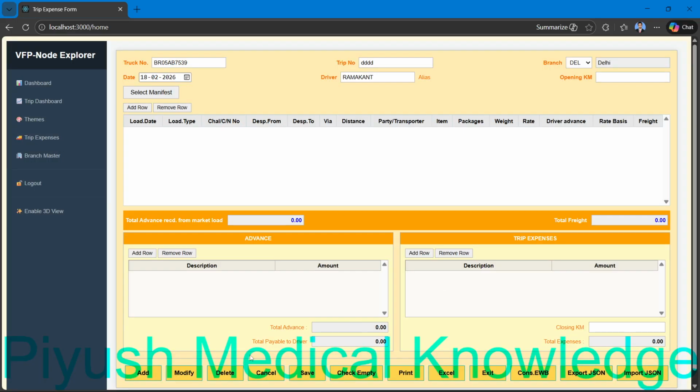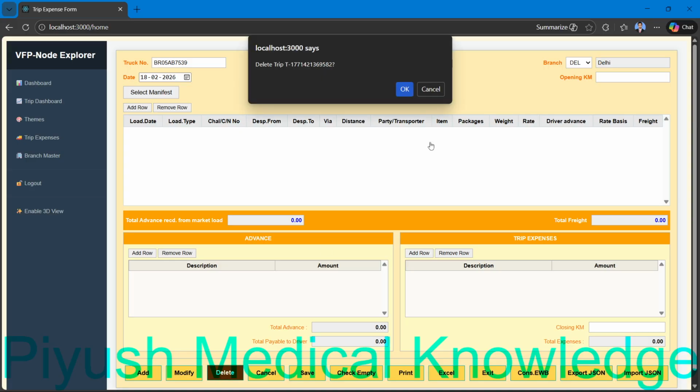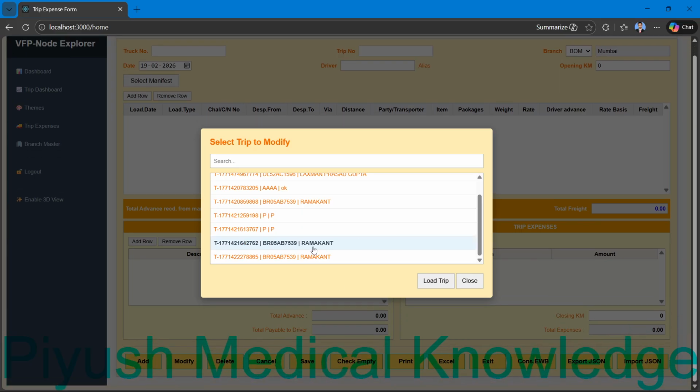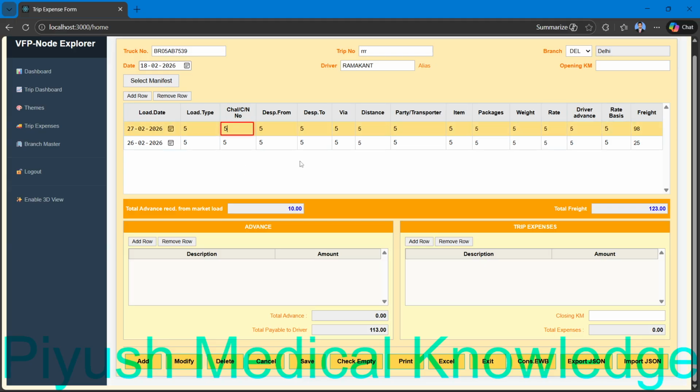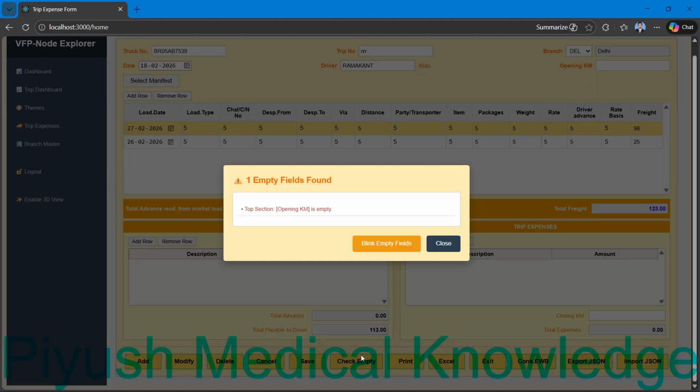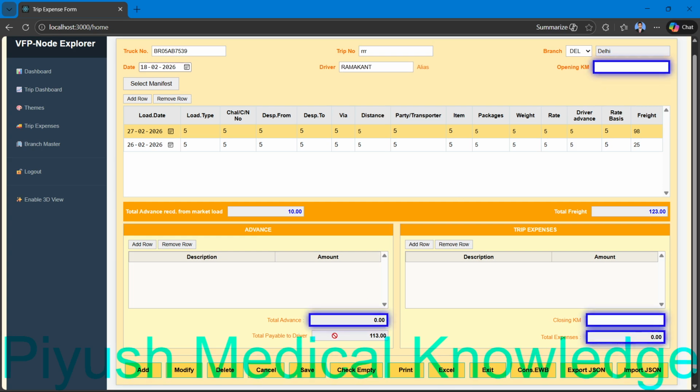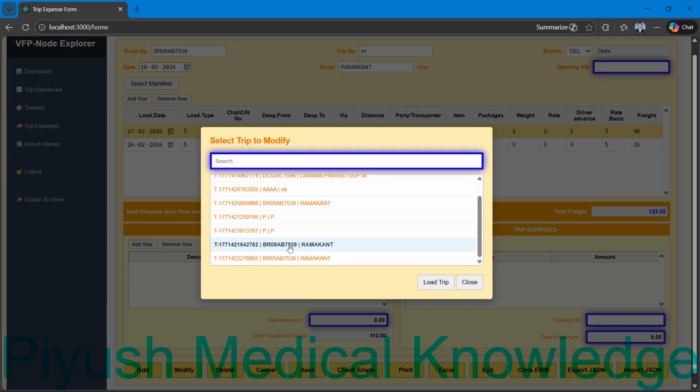This has no entry. We can delete it from here. Delete. Okay, deleted. Just modify. Just select this one. Load trip. You can see these have three records. We can check empty. Opening kilometer is empty here. You can see opening kilometer is empty. Okay, we can modify.